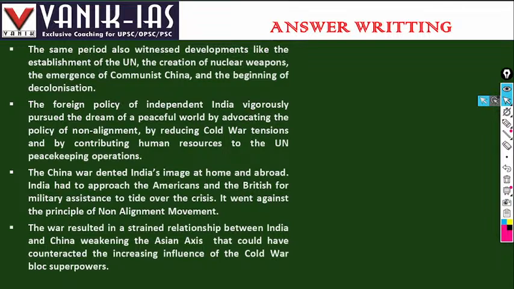The war resulted in a strained relationship between India and China, in the Asian axis that could have counteracted the increasing influence of the Cold War bloc superpowers. If India and China were able to maintain good relations and establish a strong foundation in the Asian continent, the influence of the Cold War bloc superpowers might not have been that strong over India, but unfortunately that did not take place.